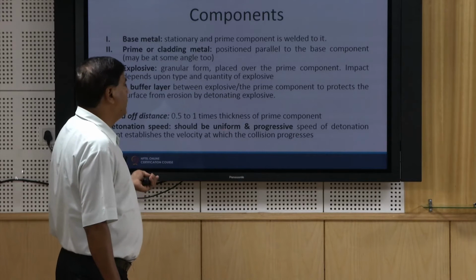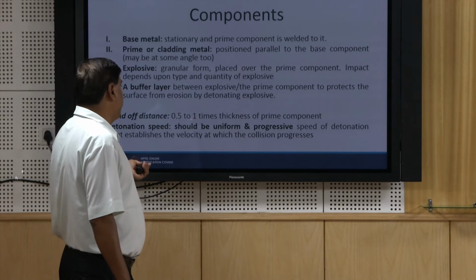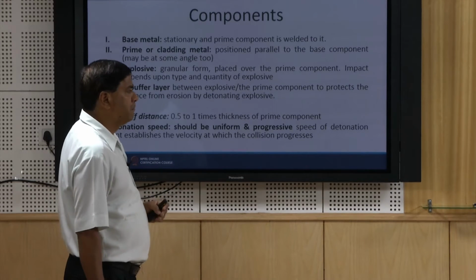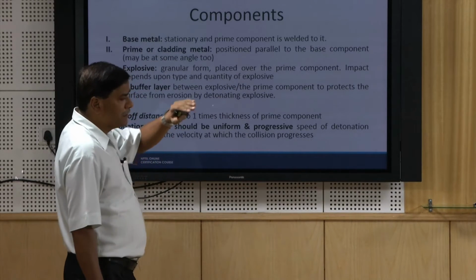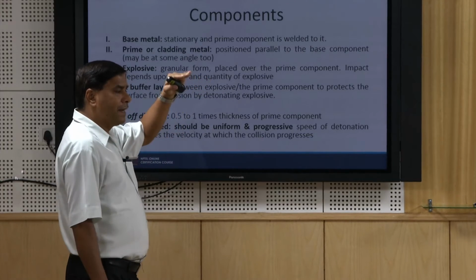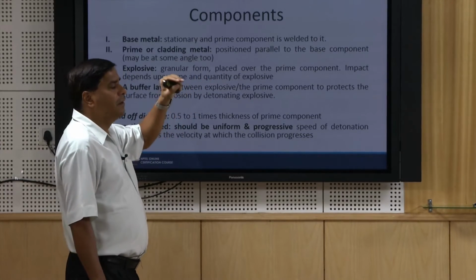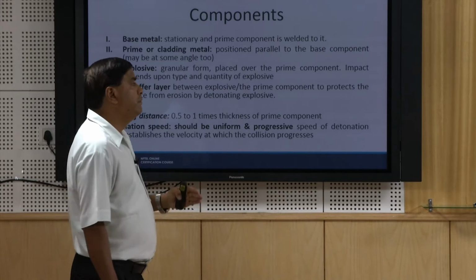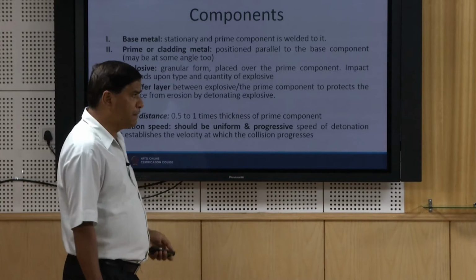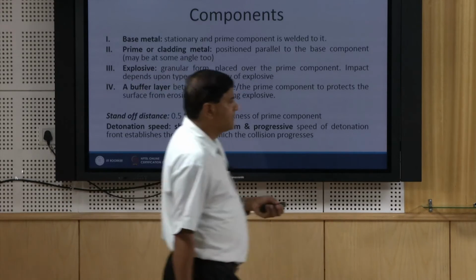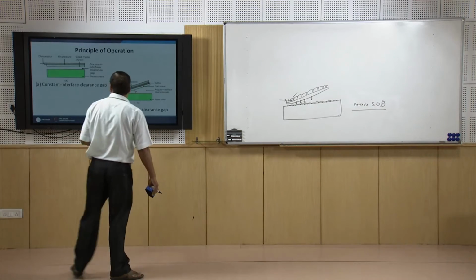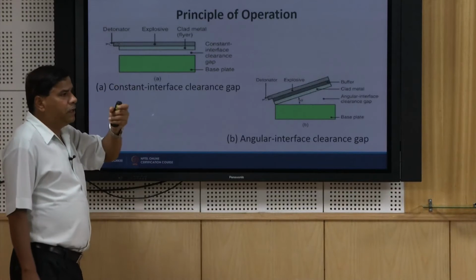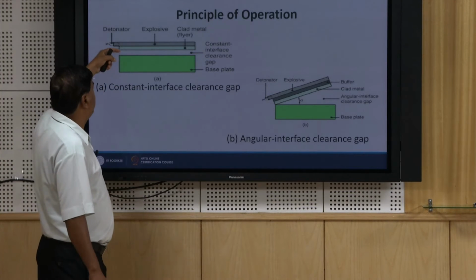Standoff distance is normally kept at 0.5 to 1 times the thickness of the prime component. This is crucial because the standoff distance will affect the time for the movement of the prime component towards the base plate. Normally, as has been mentioned, this standoff distance, this gap, can be equal to 0.5 times to